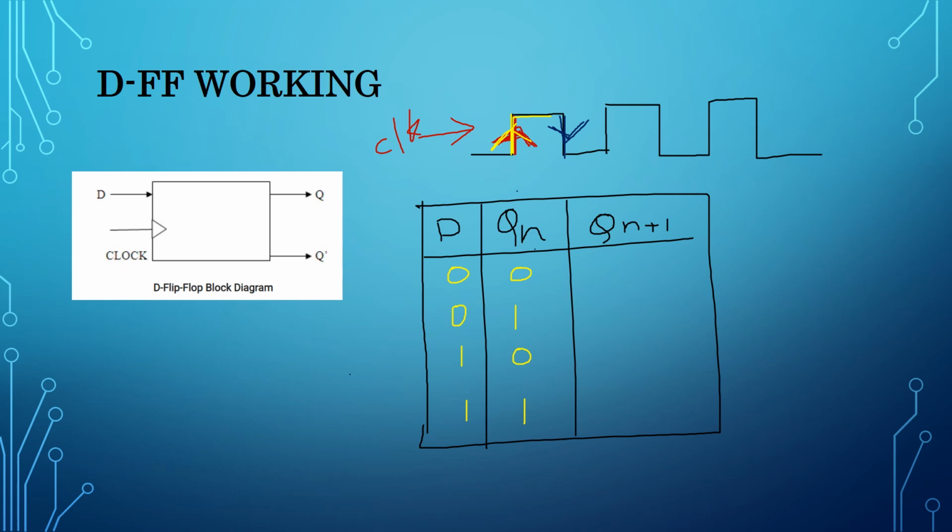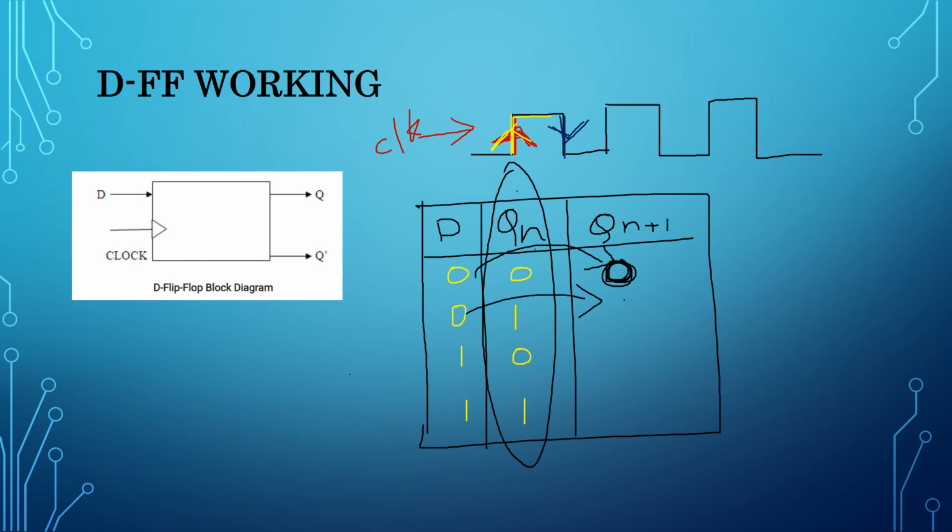What's the functionality of D flip-flop? When input is 0, output is also 0. That means output is the same as input at the active edge of the clock. So Qn plus 1, the next state output, is also the same as input. It is not depending on the present state, which you need to observe carefully.